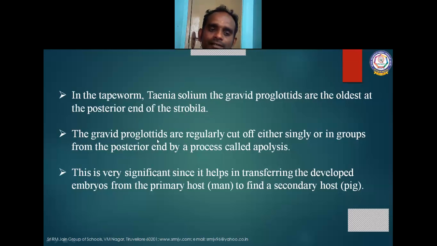The gravid proglottis are regularly cut off either singly or in groups from the posterior end by the process called apolysis. This is very significant since it helps in transferring the developed embryos from the primary host to the secondary host. Clear, children? Yes.